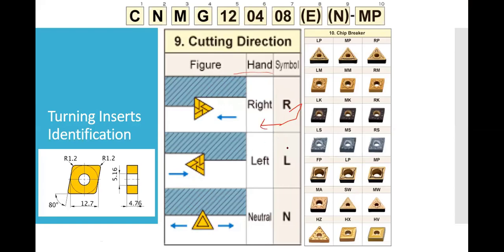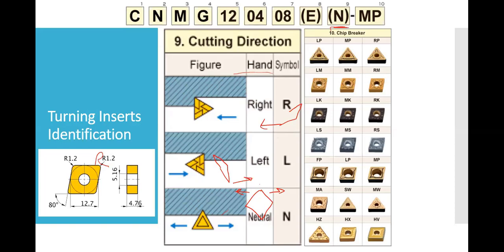There are certain tools which are left-handed, which can cut in the left direction, and there are tools like the diamond cut tool, which can cut in the left direction as well as the right direction. For the tool which I have stated, we have to give R. And if it is a diamond point tool, then we have to replace the ninth digit with N.